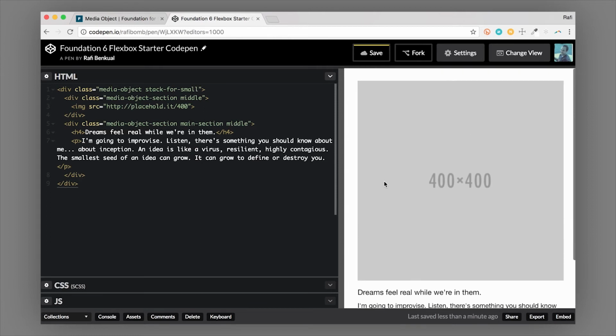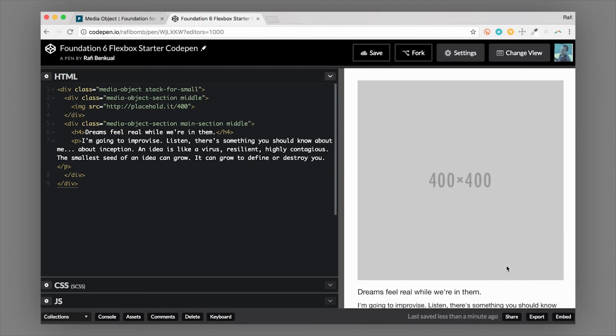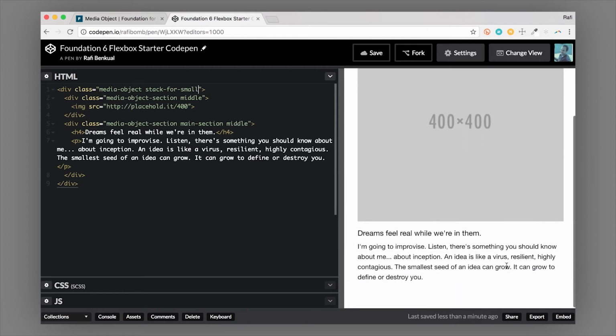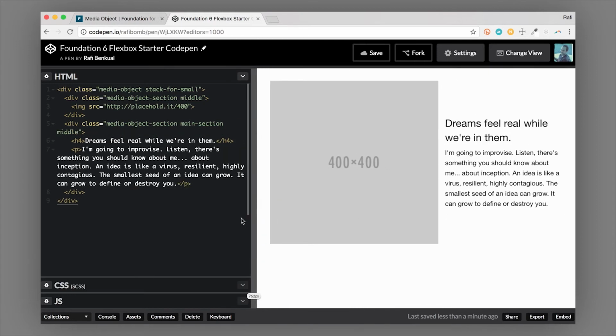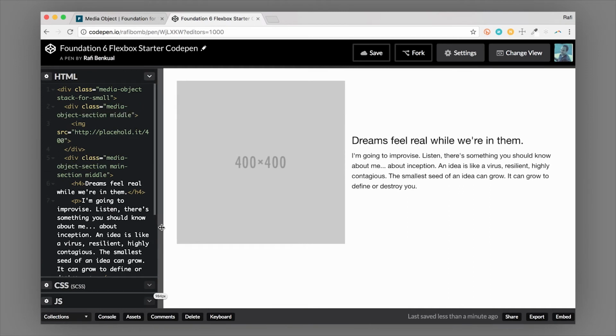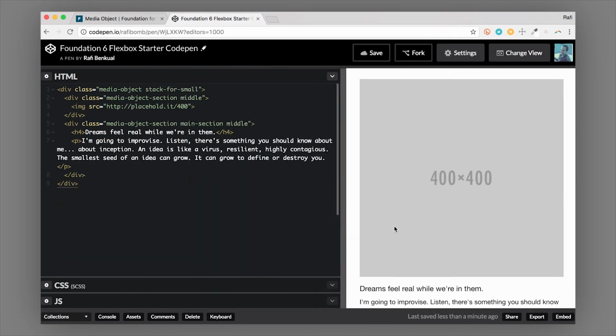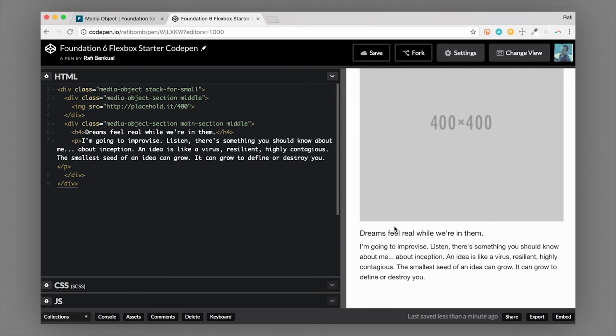The other thing it's going to do is also make the image width 100%. Now you can override that in the CSS or in the settings file if you're using Sass, but this could be desirable if you have a high resolution enough image, then it could look pretty good. So this is going to stack nicely on a small screen and then kind of unstack itself on medium and larger screens. Because essentially a media object is meant to have two sections sit side by side. But of course, when there are certain situations where that's not going to look nice, you can have them stack.